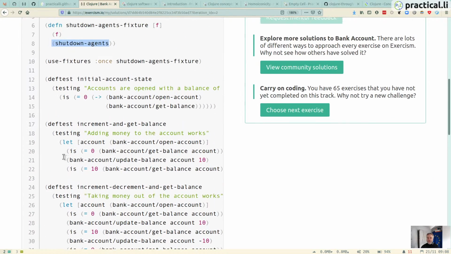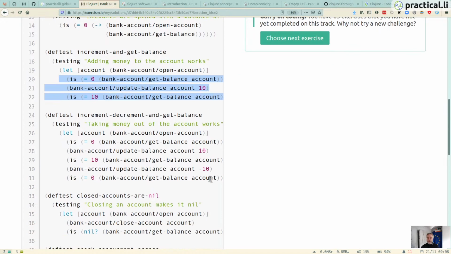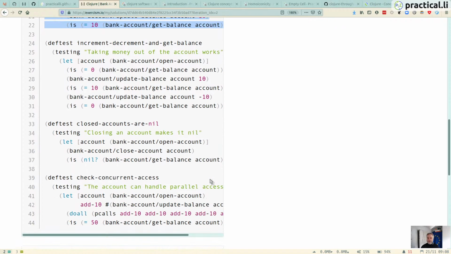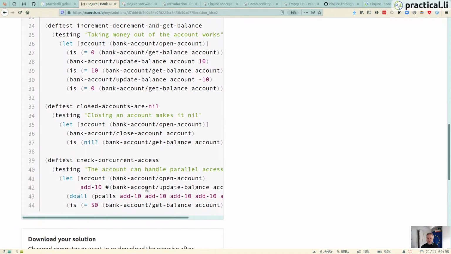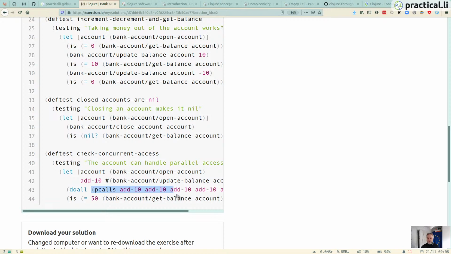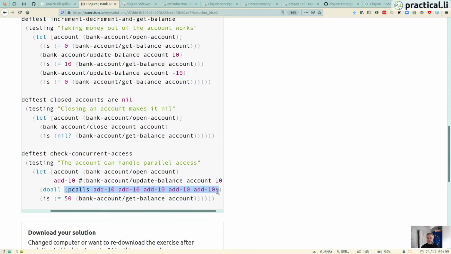So what is this doing? You can see it's doing multiple things in between these tests. So these tests aren't just a single call. Oh, and it's doing a parallel call by the looks of it. Usually when you put P with something in the name of a function, it means it's doing parallel calls for that as well.